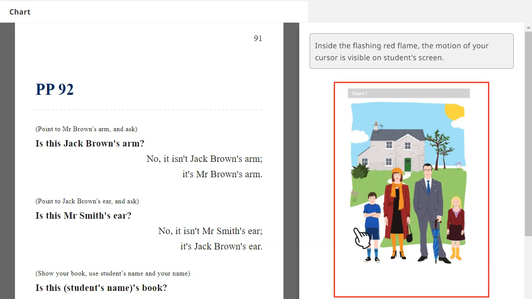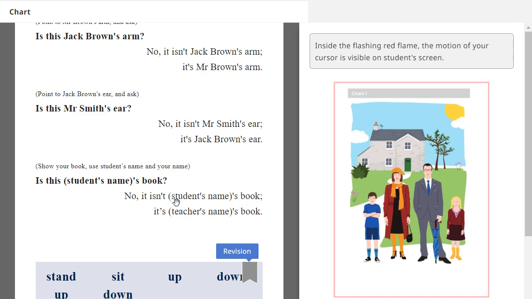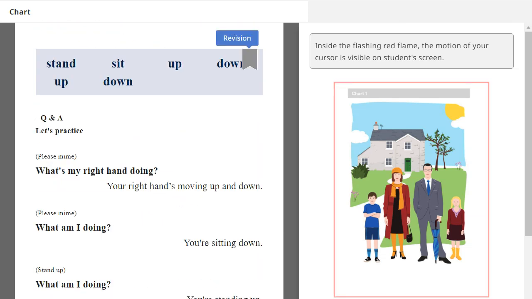Is this Jack Brown's arm? No, it isn't Jack Brown's arm. It's Mr. Brown's arm. Is this Mr. Smith's ear? No, it isn't Mr. Smith's ear. It's Mr. Brown's ear. Very good. Okay, next.